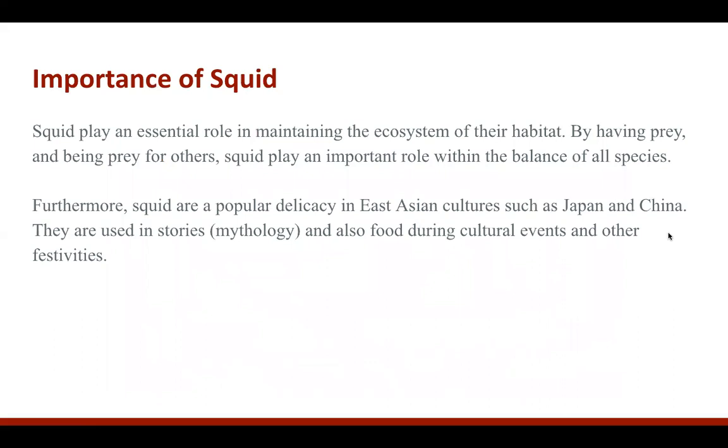And then the importance of squid. They're extremely essential in maintaining the marine ecosystem. I see this because they serve as prey and predator. By being predators, they're, of course, maintaining, as we said, shrimp, oyster, and crab populations, and they're also maintaining predator populations, because that's what predators feed on. Squid is one of their foods. And so by playing this vital part in the food chain where they're both prey and predator, they're helping populations stay in check and maintain themselves.